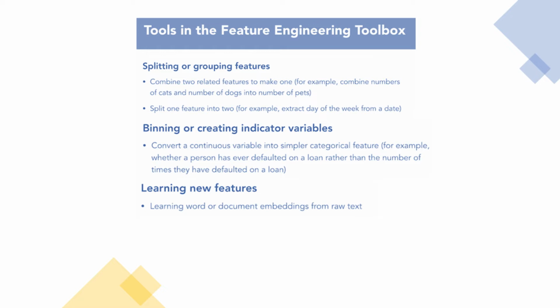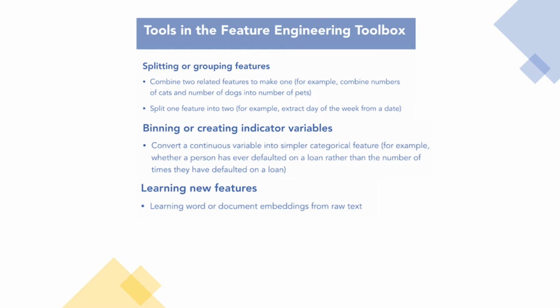Sometimes converting a continuous variable into a more simple categorical feature is very useful. For instance, if somebody is applying for a loan, including a very simple binary feature indicating whether they've ever defaulted on a loan before might actually be more useful to the model than a continuous feature indicating how many loans the applicant has defaulted on.